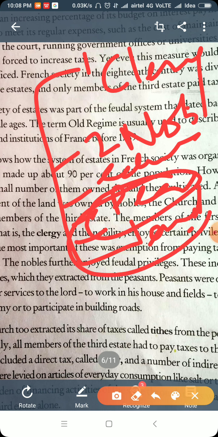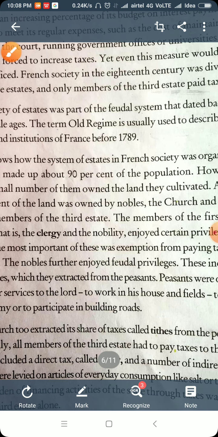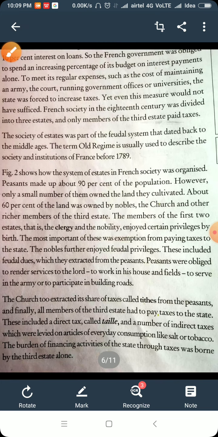If we talk about the third estate, 90% of the population was formed by the third estate.